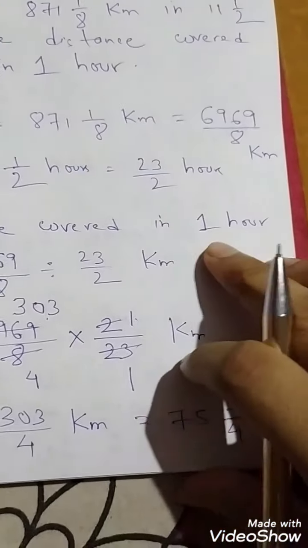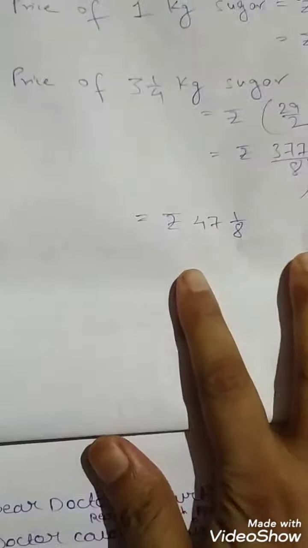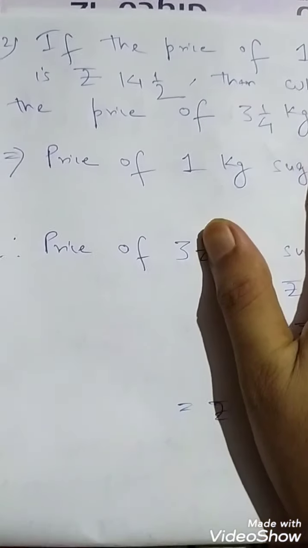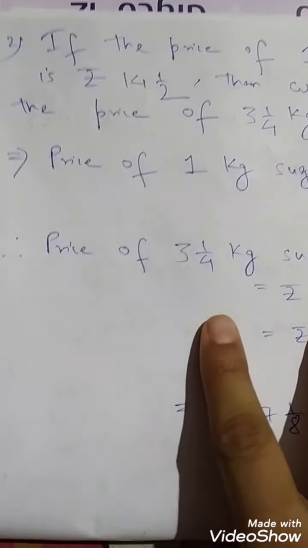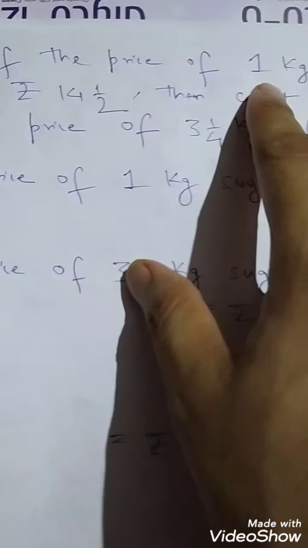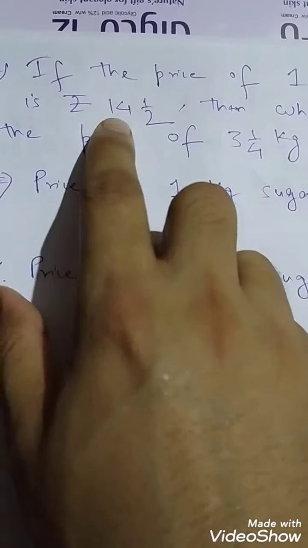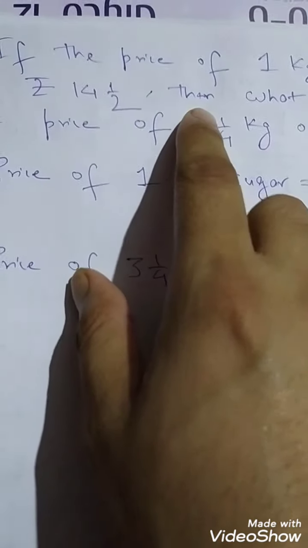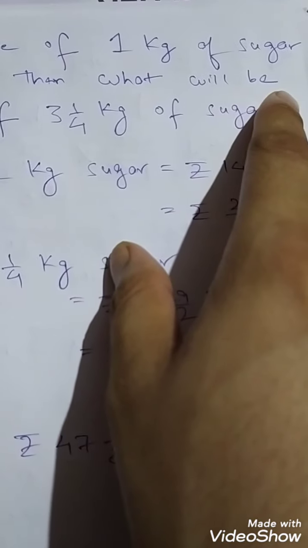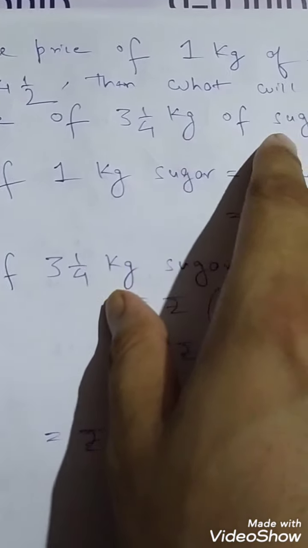Now go to the next one. What is the next question? Let's see. So this is the next question. Let's see what the question is. If the price of 1 kg of sugar is rupees 14 1/2, then what will be the price of 3 1/4 kg of sugar?